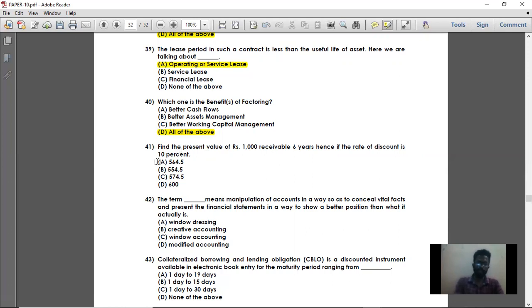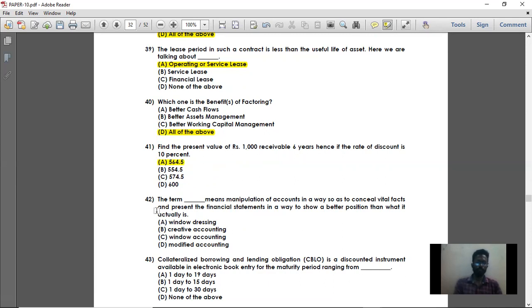So option A is the right answer. Using the present value factor table also, you can easily find the 10% discount rate for the 6th year, which is 0.564. Multiplying that with 1,000 rupees gives 564.5. Option A is the right answer.